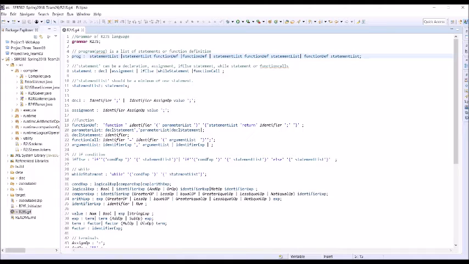So now I am going to describe the grammar. If you can see, this grammar is written in ANTLR format. The program generates a statement list, or there are multiple options: either statement list or function definition, or it can be only function definition, and so on. The statement can be an assignment, an if-else, a while statement or a function call. As you can see, a statement list can be a single statement or multiple statements.